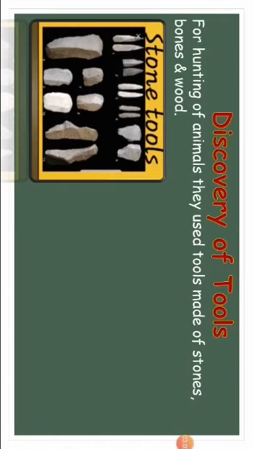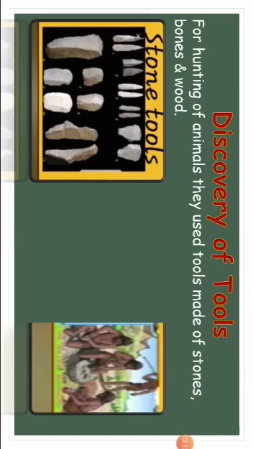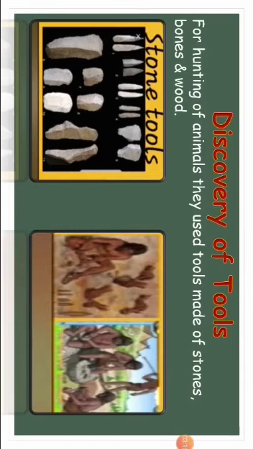Early humans searched for stones with sharp edges and used these for digging and for killing animals. Later on, early humans learned to tie a sharp stone to a wooden stick and used it like a spear to kill wild animals.